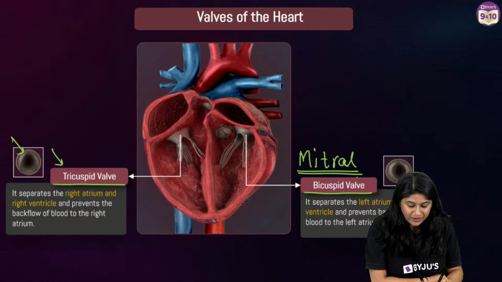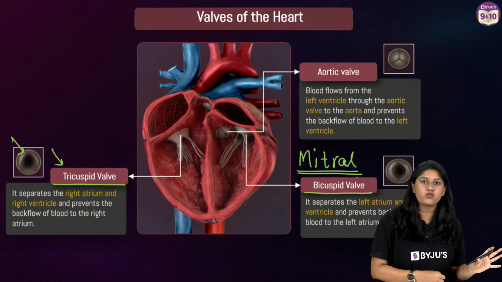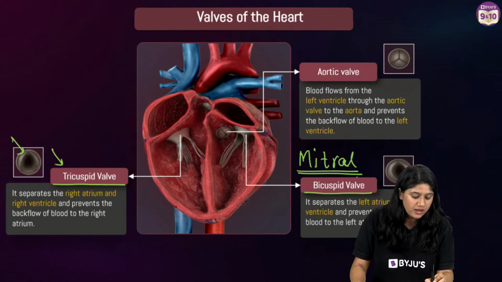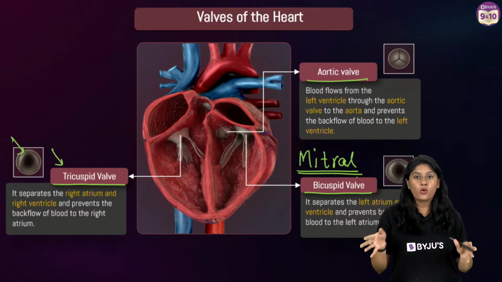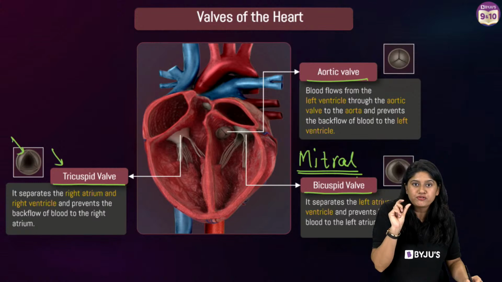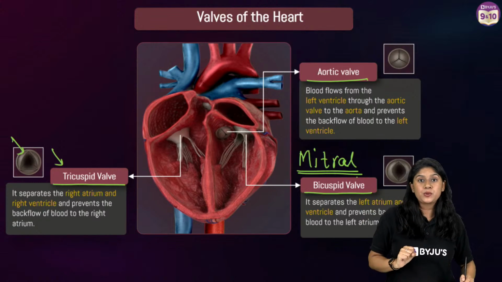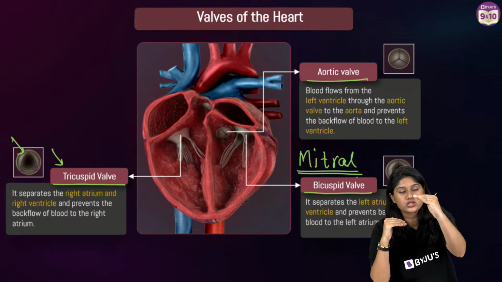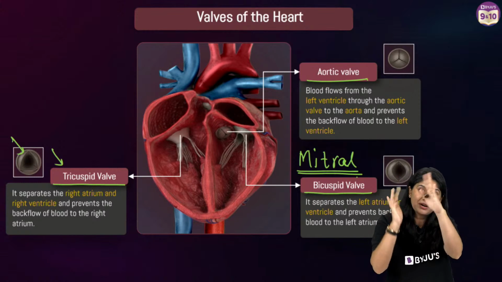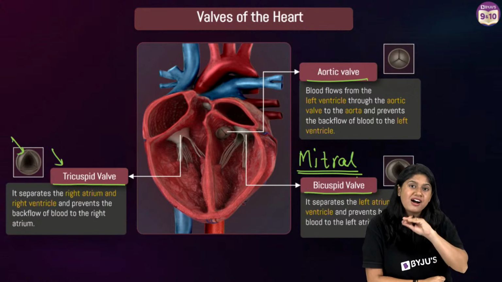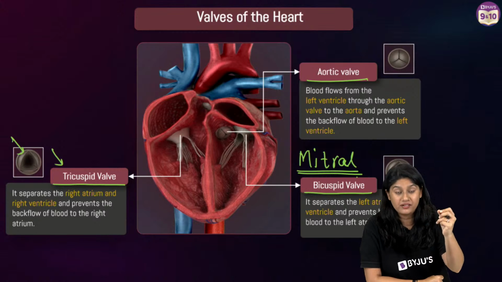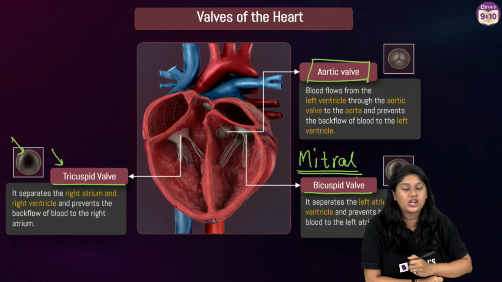Good. Now let's talk about another very important valve, everyone, which is the aortic valve. As the first word says, we're talking about the aorta. It is present between the left ventricle and the aorta, making sure that the blood is not coming back. The function will remain the same for all the valves, only the name will change.